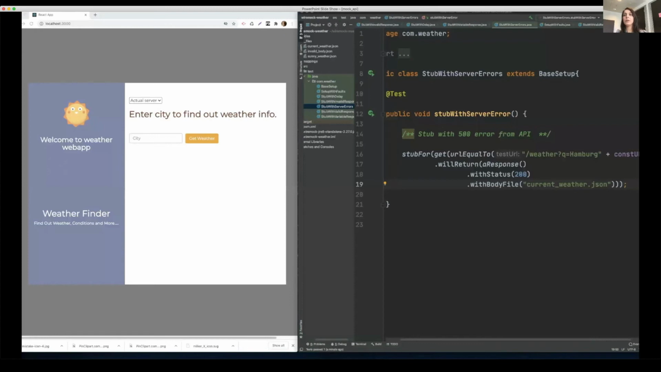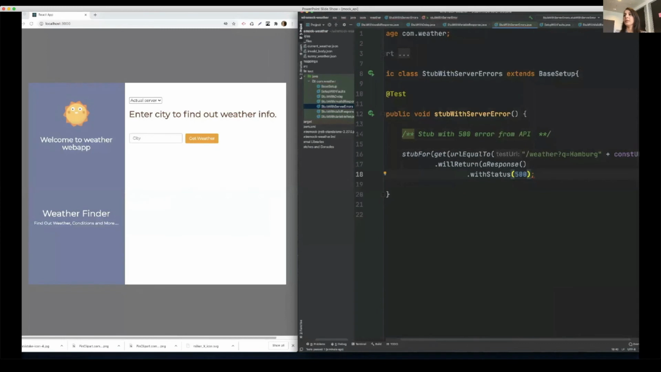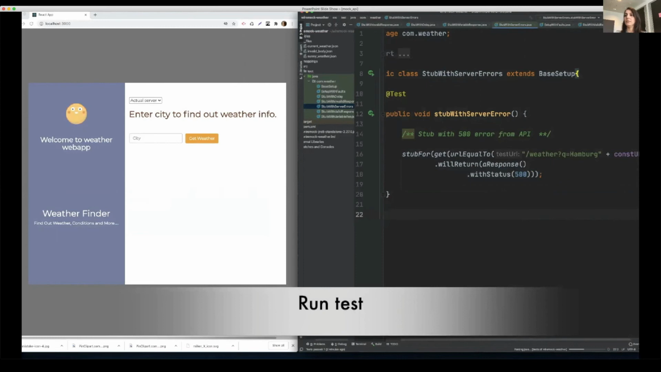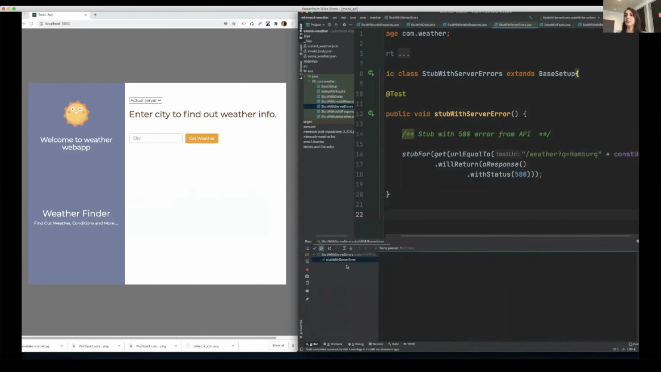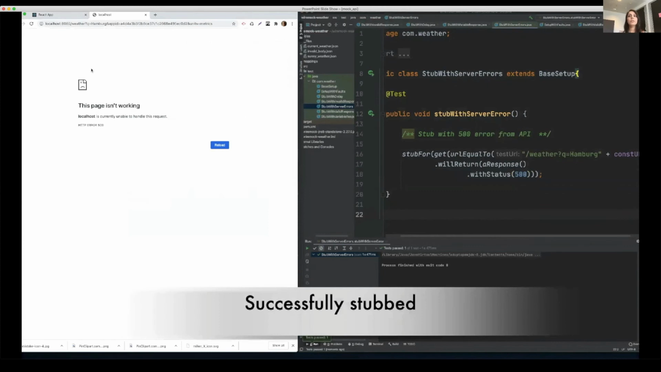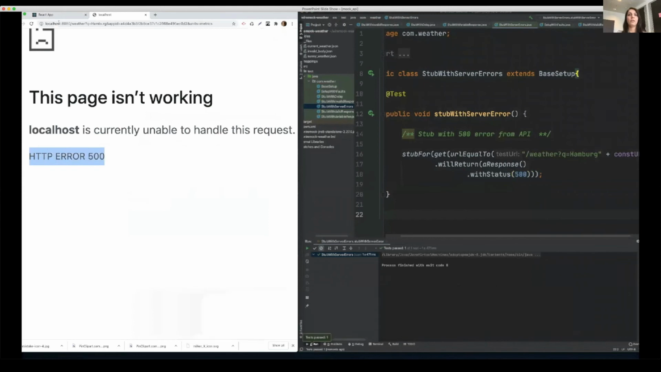So this is the function itself that we had previously. And now I'll make the API respond with an error of 500, so ISE. And I'll remove the body JSON file. And I'll run the function. So the test is successful. And now I'll check on the API. So you can see the response is successfully stubbed. It is saying 500, so our API is giving us internal server error.